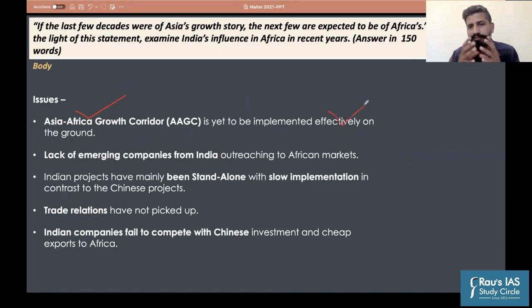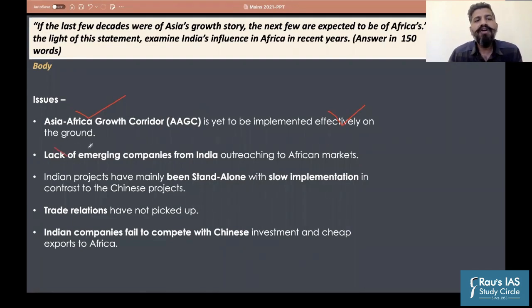Although it looks like a very lofty or ambitious project, nothing has materialized on the ground, which is true for all the projects of India in India's neighborhood. You look at the INSTC, the TAPI pipeline, the IMT, India-Myanmar-Thailand highway. These investments of India have always been accused of not being implemented on the ground, although talks are there. For example, India is talking about BBIN, the Bhutan, Bangladesh, India, Nepal connectivity project, but that has also not seen the light of day, isn't it? So this is the thing about the Asia-Africa Growth Corridor. Here we have used the example, the important term, plus we have talked about the status of this particular growth corridor.